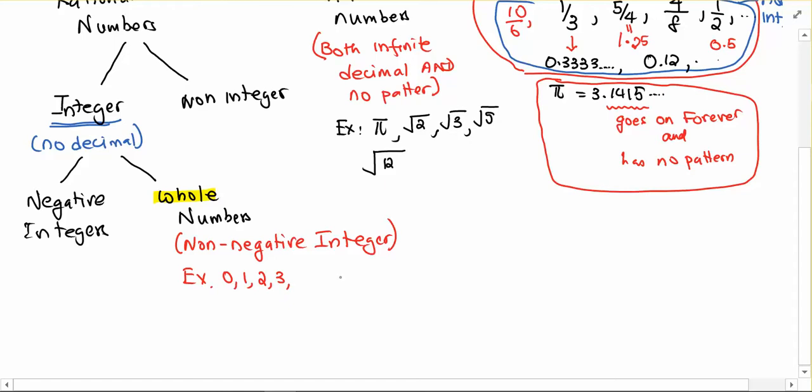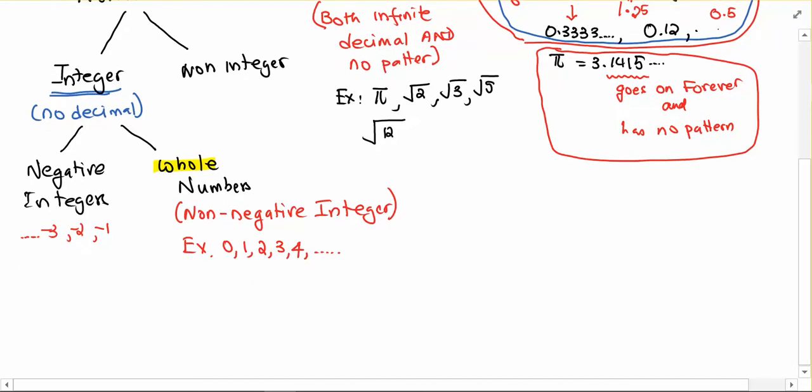Okay, so I use that odd phrasing. I didn't say positive because 0 is neither positive nor negative. So when you say non-negative, that includes the 0. 0, 1, 2, 3, 4, and so on. Those are examples of whole numbers. And of course, the negative integers would be minus 1, minus 2, minus 3, and so on.